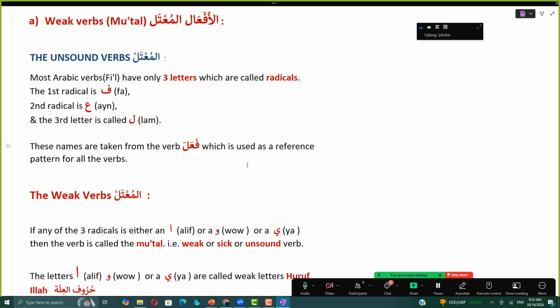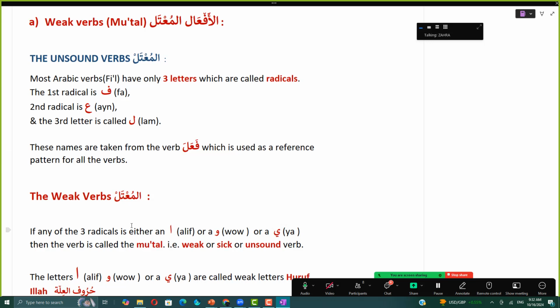Okay? Whereas the weak verbs, al-mu'tal, the unsound verbs, this is called mu'tal. If any of the 3 radicals is either an alif or a waw or a ya, then the verb is called mu'tal, or weak verb, or sick or unsound verb. The letters alif, waw or ya are called in Arabic huruf al-illah. Okay? Huruf al-illah are called weak letters.